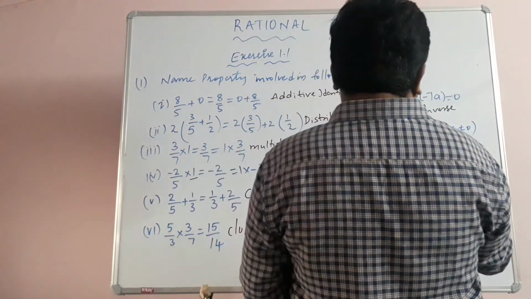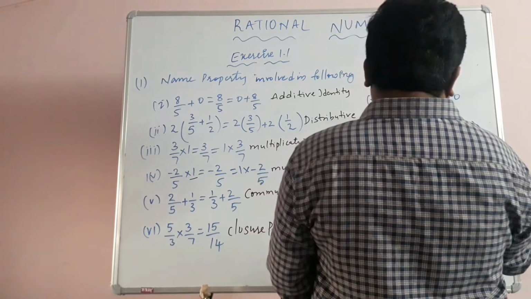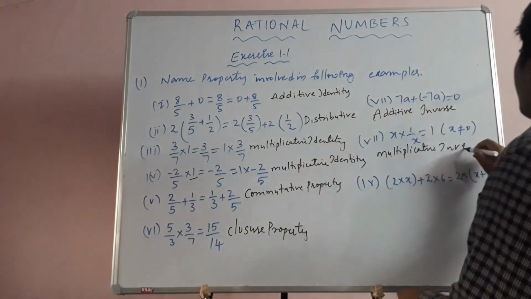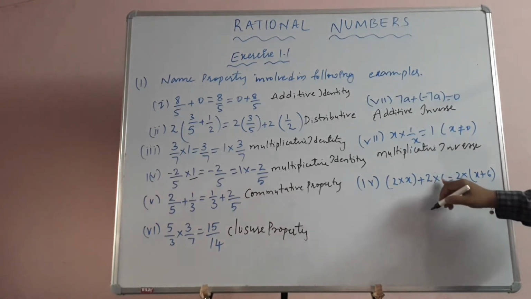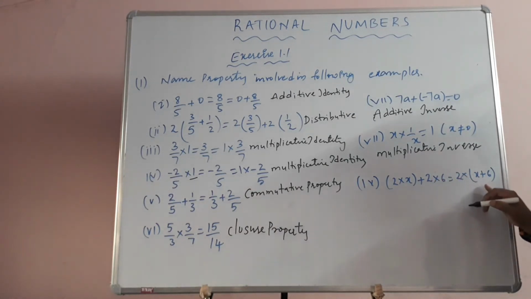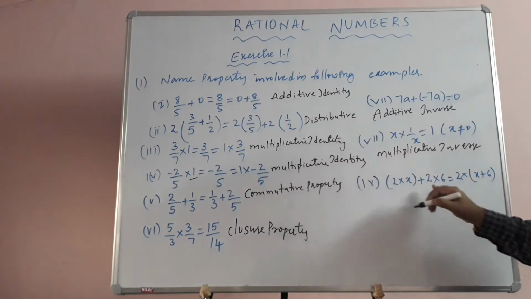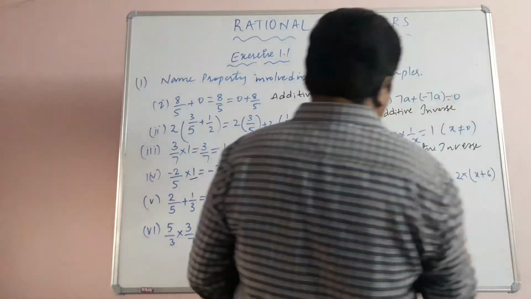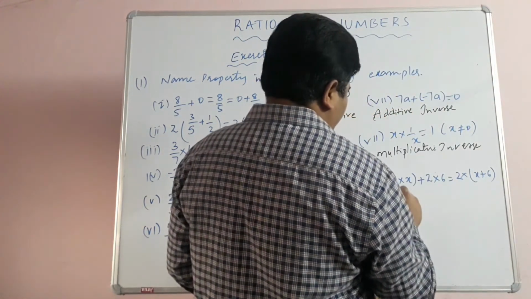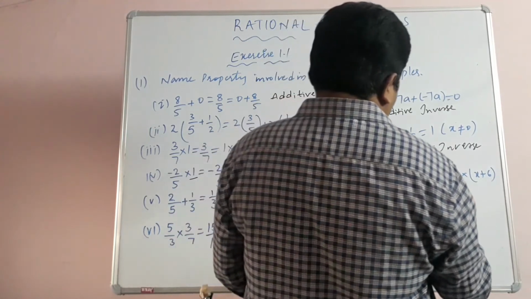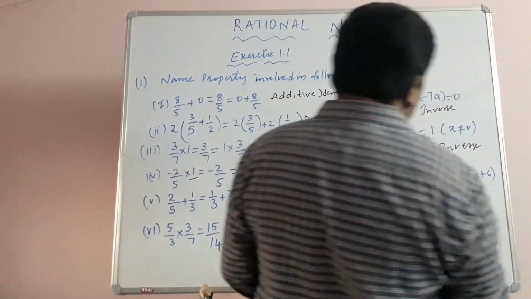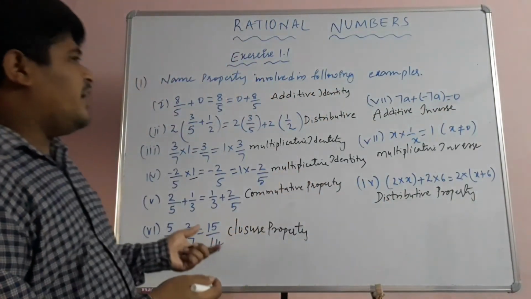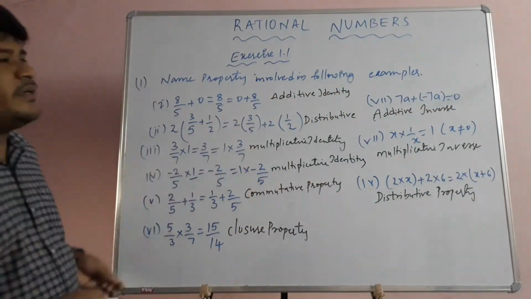Next, 2 into x plus 2 into 6 is equal to 2 of (x plus 6). So children, here this is called the distributive property. So in this way we can write all these property names.